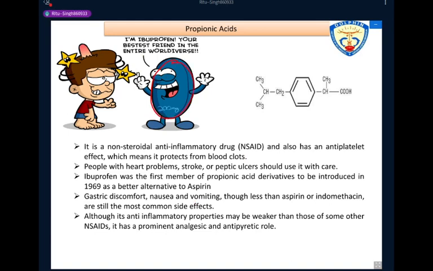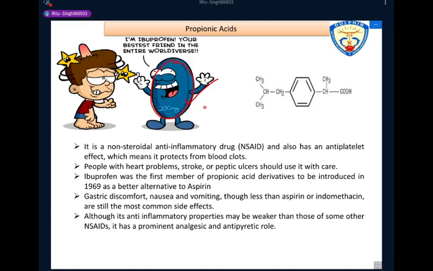So this ibuprofen drug is very important because ibuprofen said to this boy, I am ibuprofen, your best friend in the entire world. So ibuprofen is used as a painkiller drug.